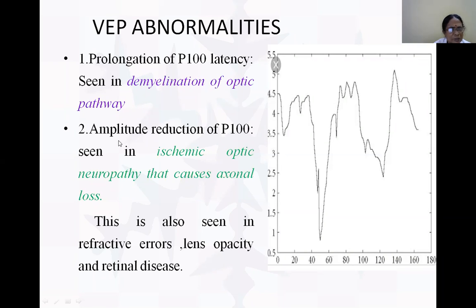Amplitude reduction, suppose the height is reduced, is seen in ischemic optic neuropathy. Ischemic optic neuropathy may cause axonal loss. This is also seen in refractive errors, lens opacity, and retinal disease. Amplitude reduction is seen in all these things.